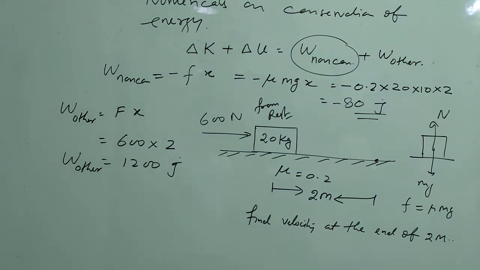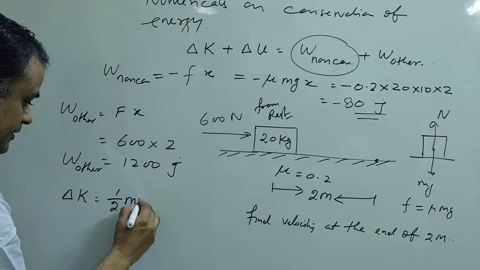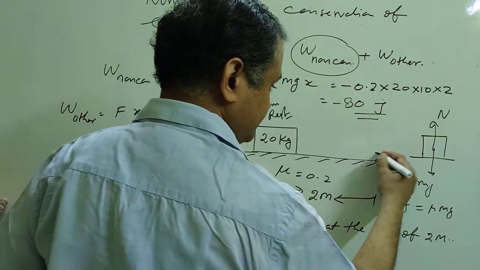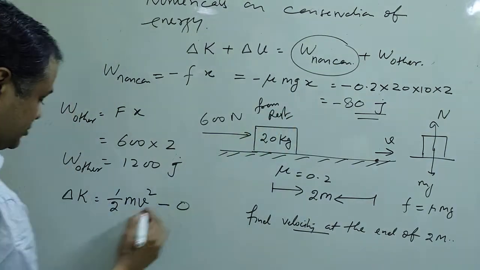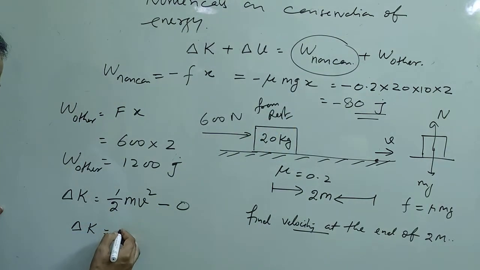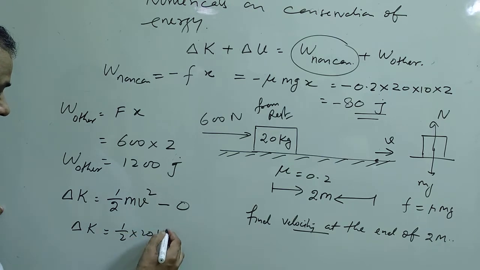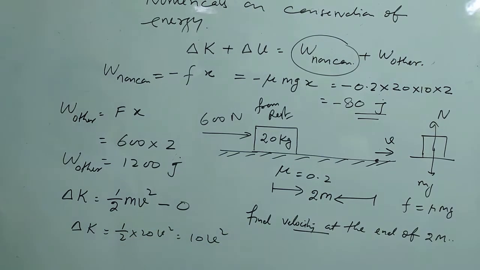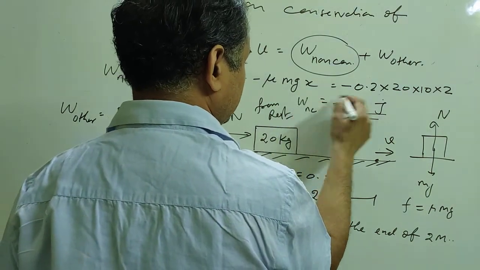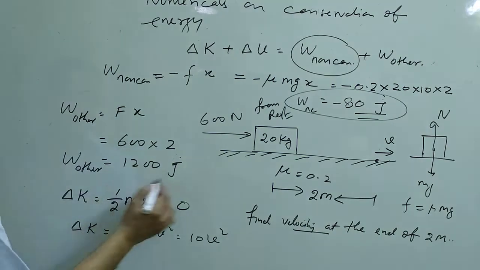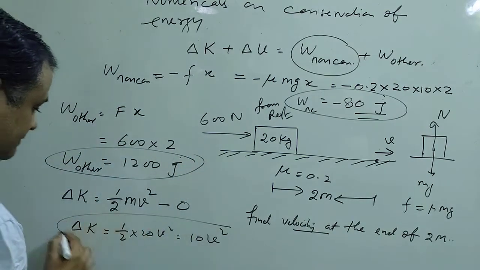Okay. Now, what is delta K? Delta K is the change in kinetic energy. Final kinetic energy is half mv square, and we need to find V. Initially it was at rest, so it is 0. So delta K is equal to half m v square. Mass is given as 20, so this is 10 V square. So we calculated the work done by non-conservative, work done by other force, and delta K.